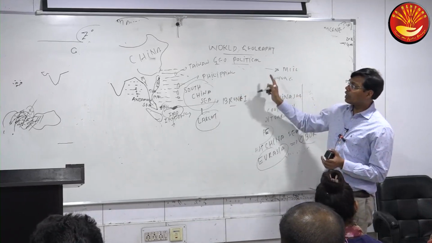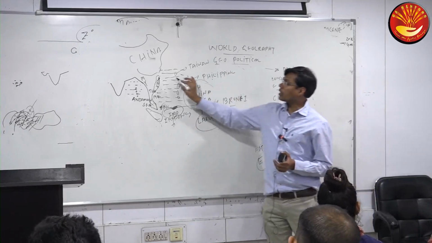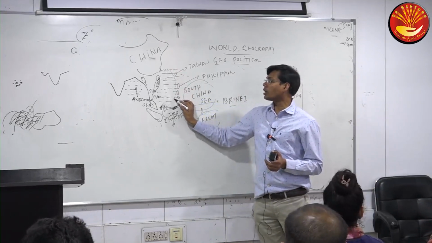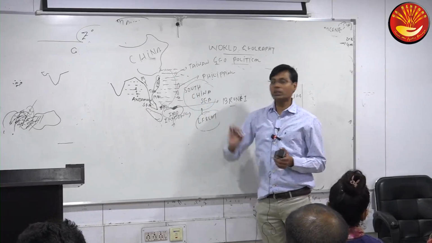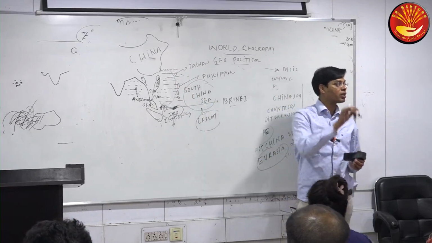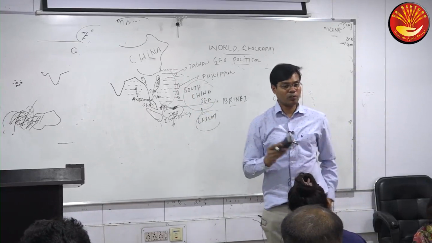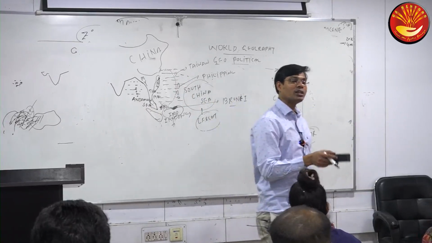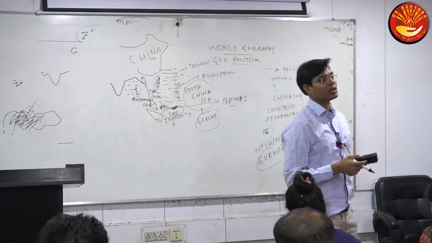But why has South China Sea remained in the news so much? China is claiming that most of the South China Sea land, whichever islands are there within the South China Sea, belongs to which country? Philippines, Vietnam, Brunei, Malaysia, Taiwan or China? China.